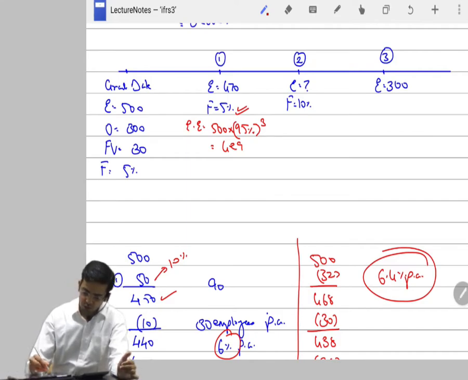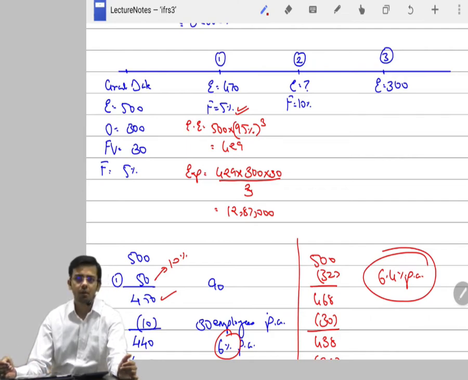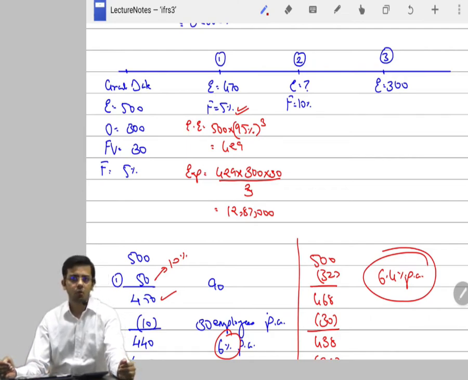So these employees multiplied by options. The expense to be booked will be 429 employees. Each employee has 300 options. Fair value of the option is 30. The expense is to be booked over the period of 3 years. So 429 for 300, 30 divided by 3 years, 12,87,000 is the expense that we will book at the end of first year. I hope it is clear.